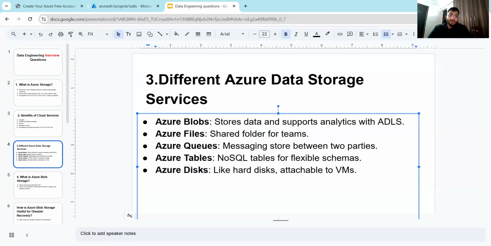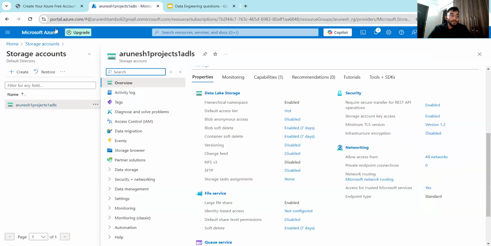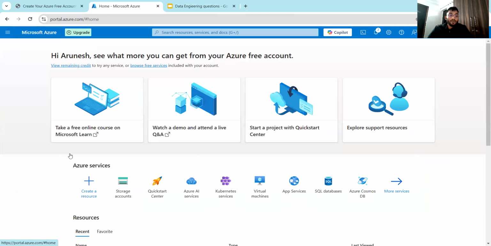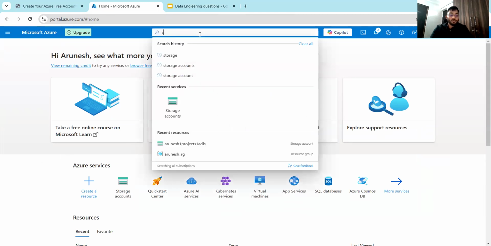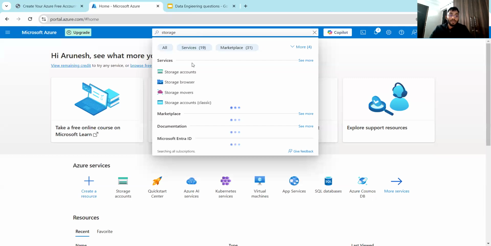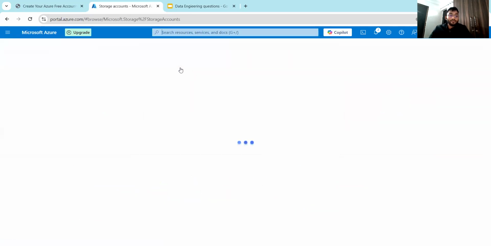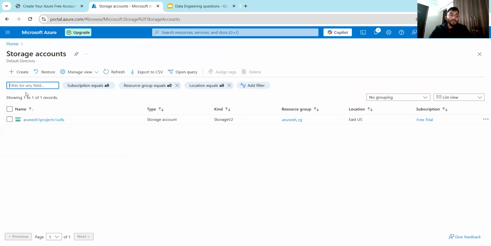Let's also see in the Azure portal how these services really look and where they are. You can simply go to your Azure portal, and it will look something like this. Go to the search box, type storage accounts, and click on it. You will see a similar interface, where any storage account you have already created will appear here.